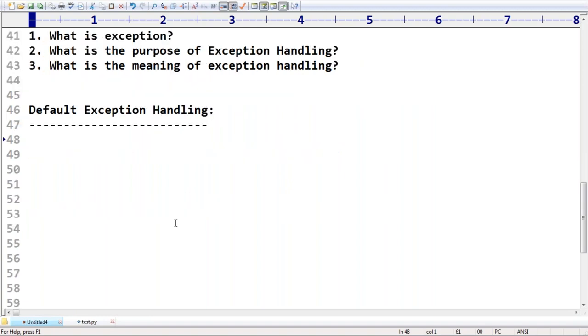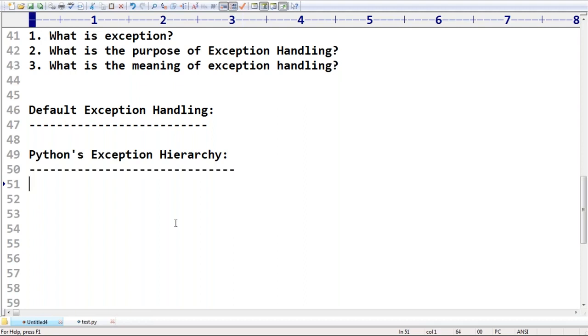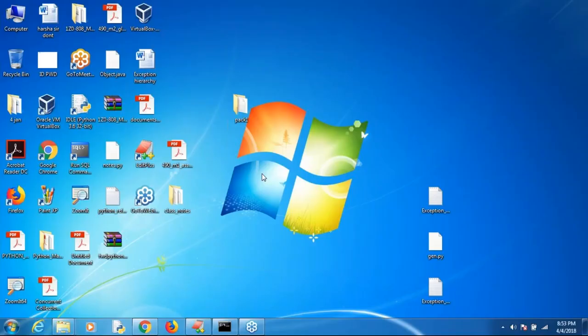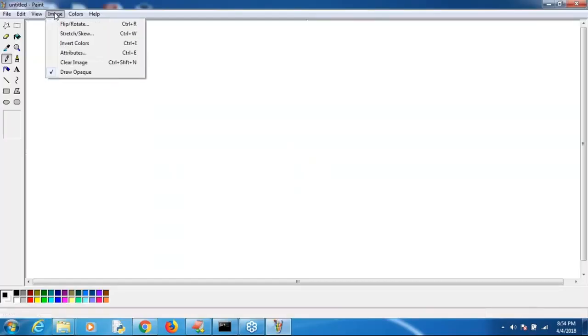Next, what is the next thing we have to discuss, sir? What is the next thing we require to talk? Sir, Python's exception hierarchy. Just a basic idea. Remember that, because some people are going to feel, sir, here, either any except throwable. Make sure, sir, this is Python's exception hierarchy. Very simple, sir. Remember, just a small diagram I want to draw. Take a very special case, sir. Okay, here I'm taking 1 minute, sir.